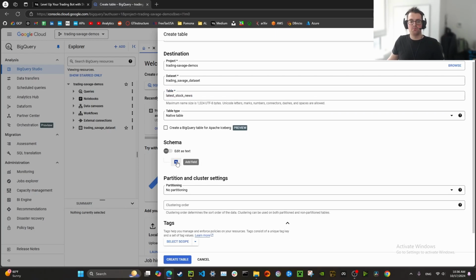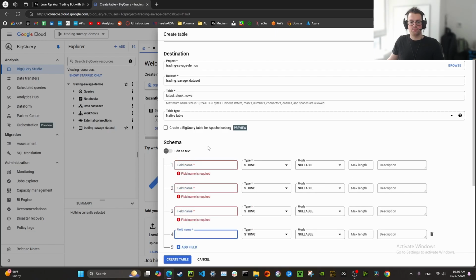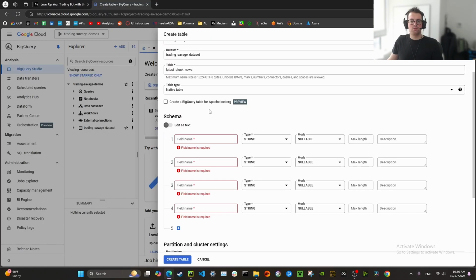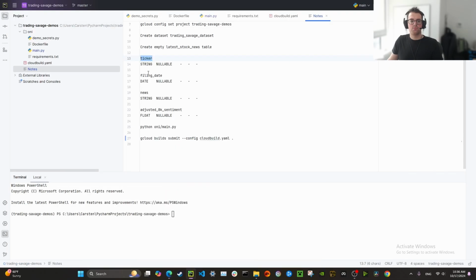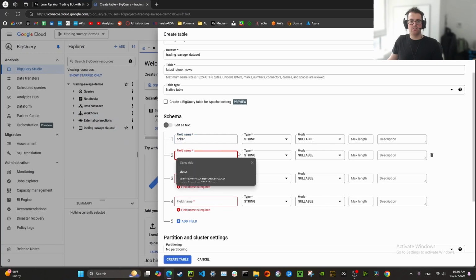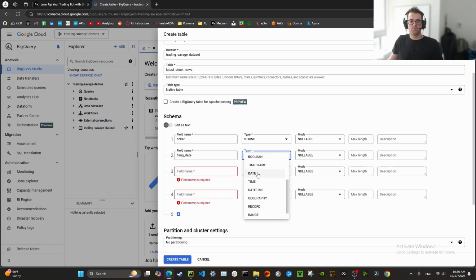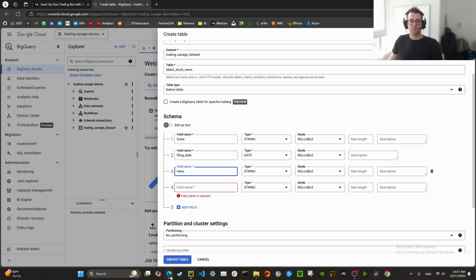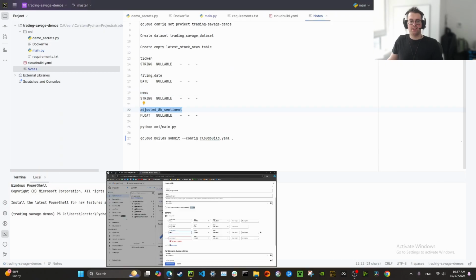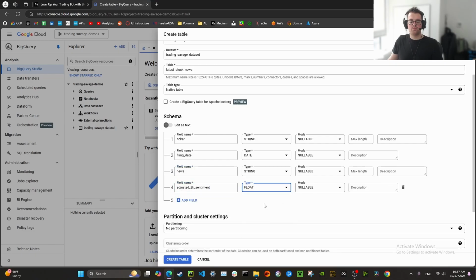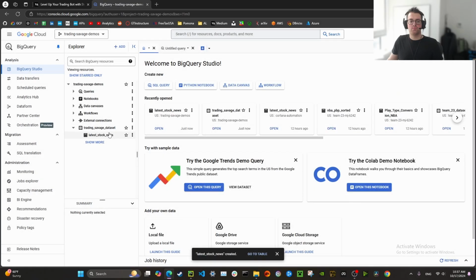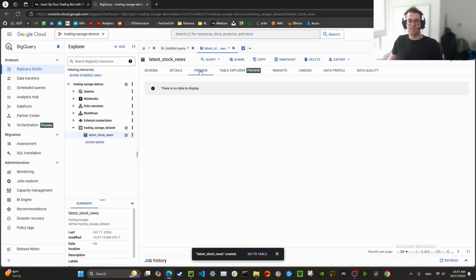It's going to have a few different columns. I'm going to add 4 different columns here. The first one is going to be ticker. Second, filing date, which is the date. Next will be news, which is a string. And finally, adjusted 8K sentiment, which will be a float. And I'm going to create this table. As you can see, there's nothing in the table so far.